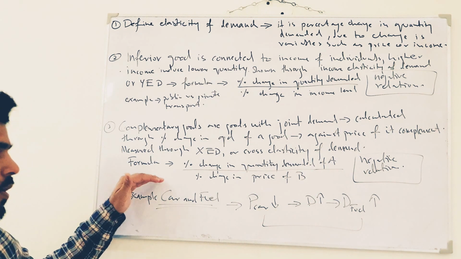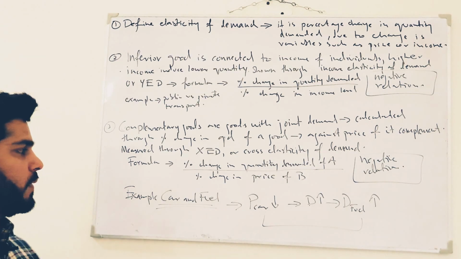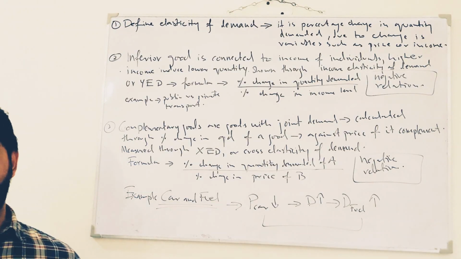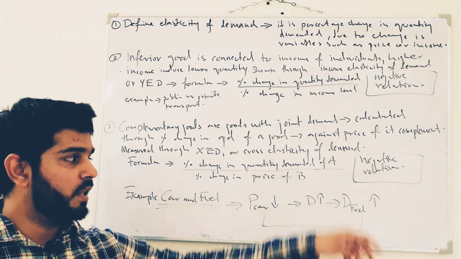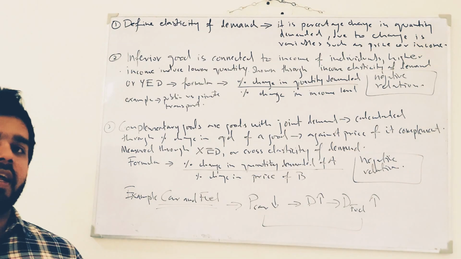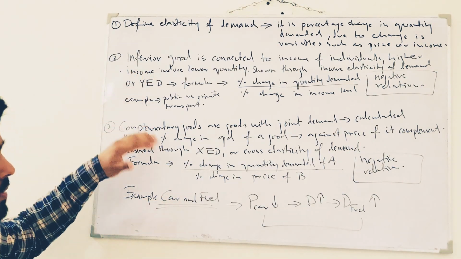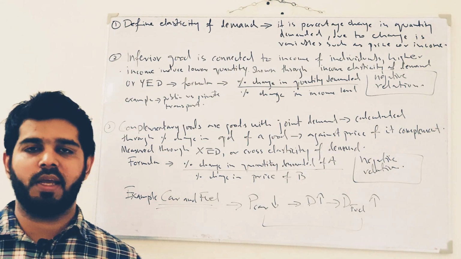So what is the formula? The formula is the percentage change in quantity demanded of good A divided by the percentage change in the price of good B. You can write A, B, good 1, 2, X, Y, whatever you want to write. And we will also state that the relationship is negative. So you can explain these 2 points. You will get 3 marks, and 2 points for the definition. And inshallah, if you answer it like this, you will get 8 marks.